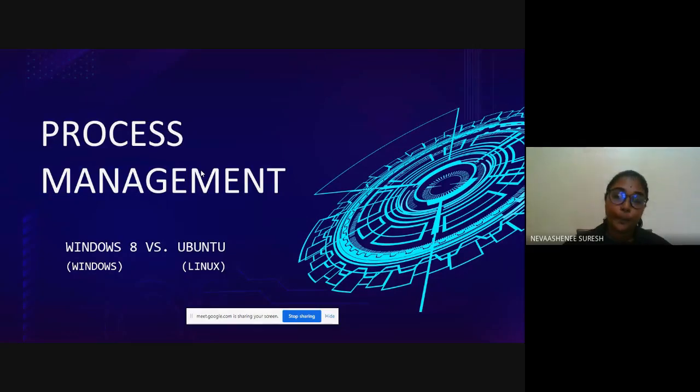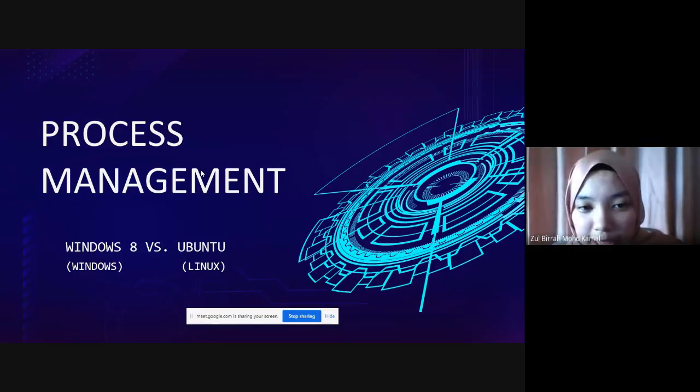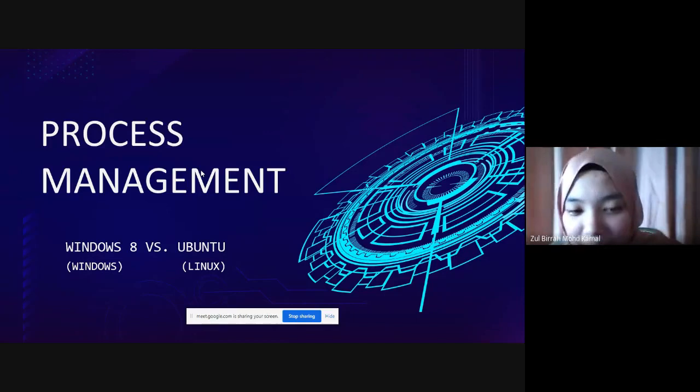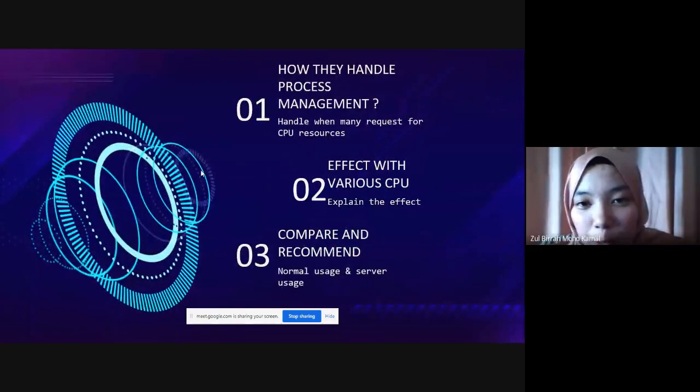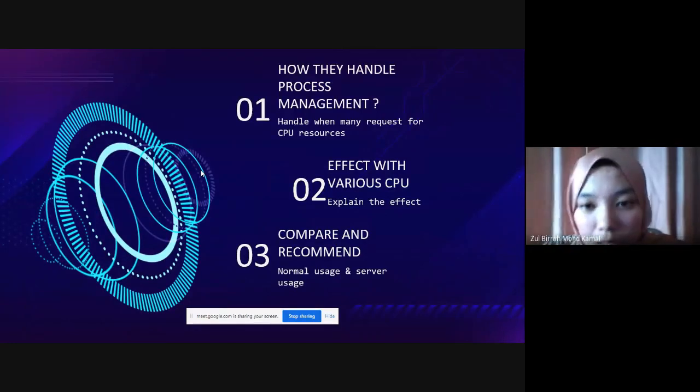Thank you. Next, I will be presenting about process management, Windows 8 versus Ubuntu. We will discuss how they handle process management, the effect with various CPUs, and compare and recommend which one is the best.